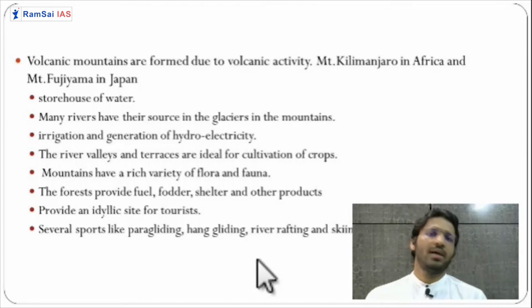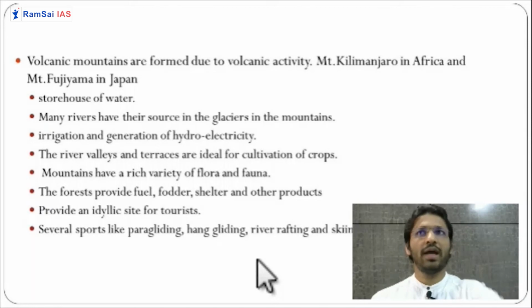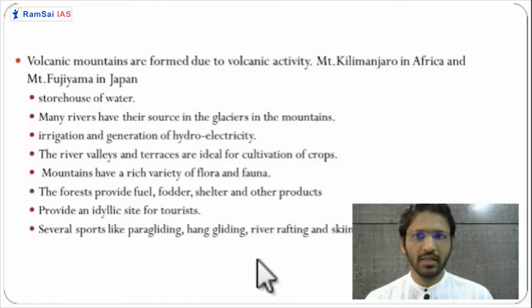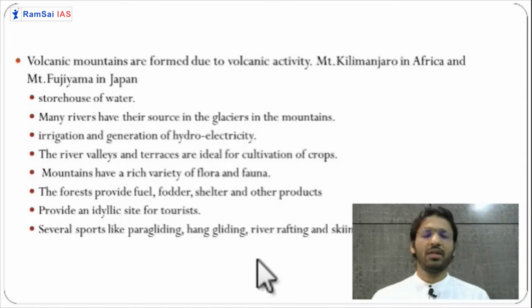As you guys know, in Japan, daily 4 or 5 volcanic eruptions happen. People don't even care about volcanoes in Japan. Sometimes these people are sleeping, and next day they get up and see a new island in front of their house, in the sea, just because of the volcanic activity. So Japan has so many volcanoes. Mount Fujiyama is one of the volcanoes in Japan.